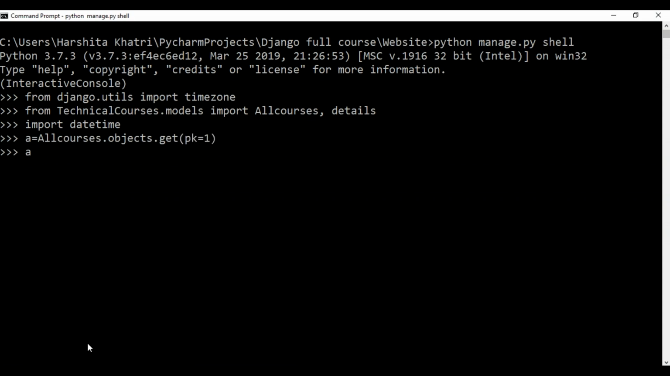Now I'll use the was_published_recently method and see what it returns. As you can see over here, it says that the object which holds primary key as 1, which is Python, was published recently, and it says this is True. Okay, so I hope everyone's clear till here.